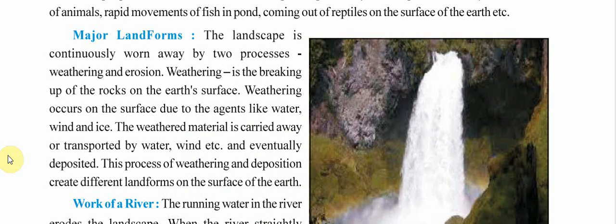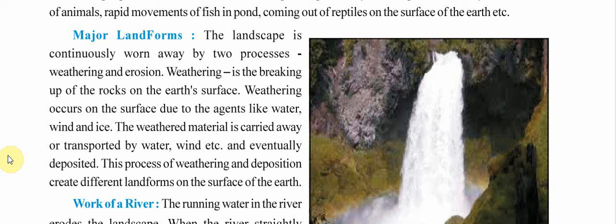We will study how, because of water, like rivers, seas, or wind, these things have started.